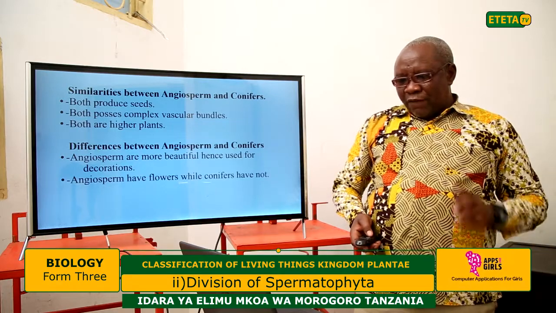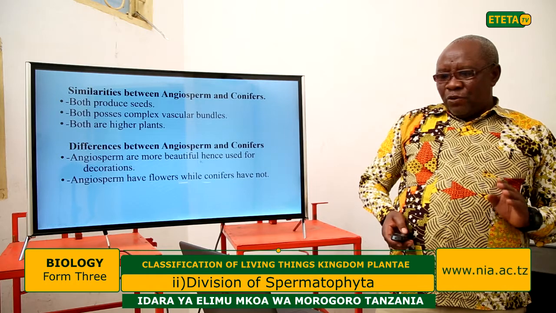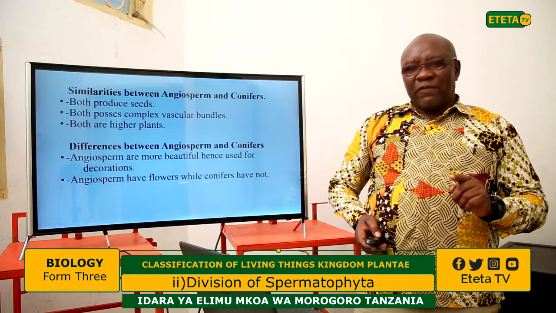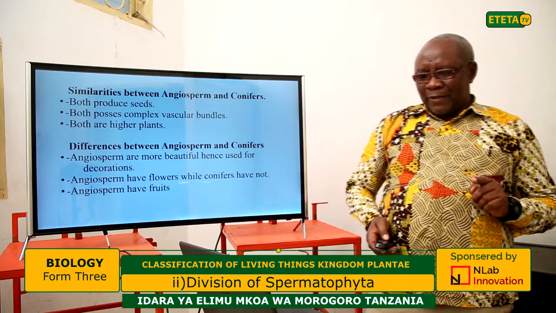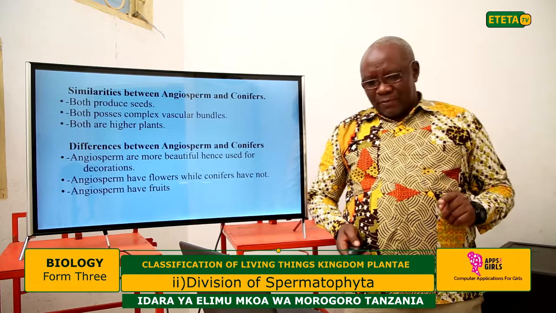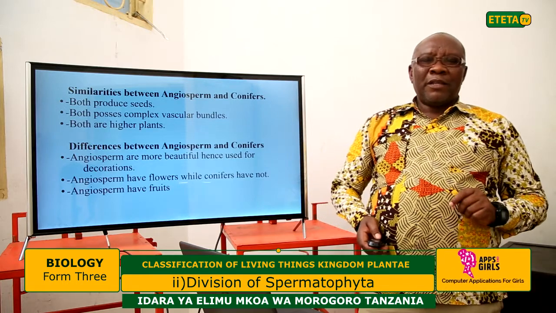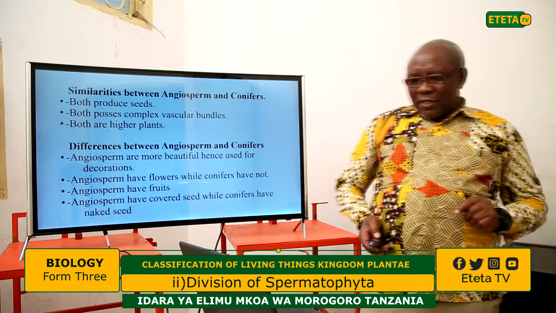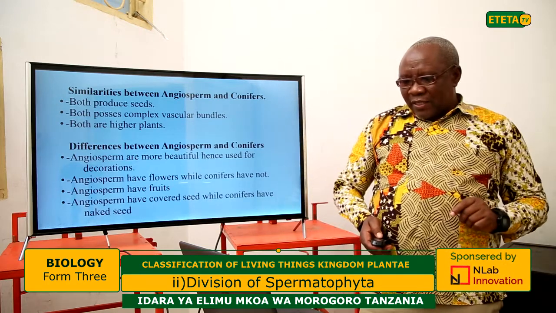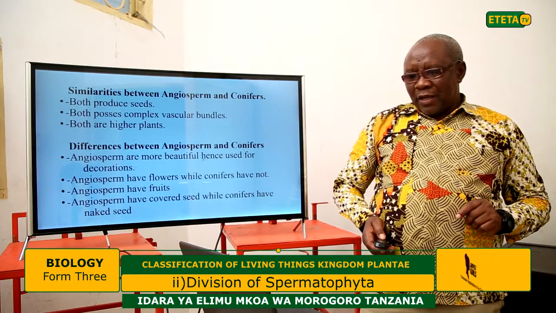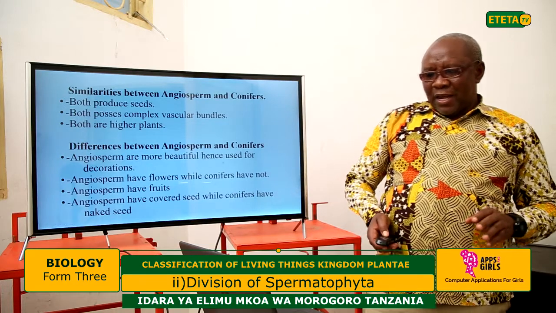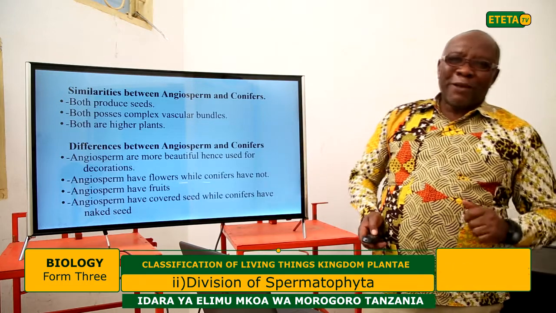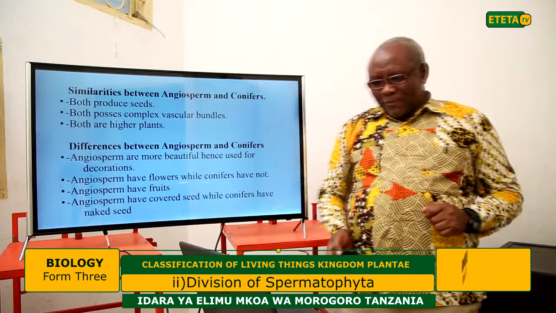Also, angiosperms have flowers while the conifers have not. Angiosperms have fruits, while the conifers don't have fruits. Angiosperms have covered seeds, while the conifers have naked seeds. Both produce seeds, but conifers have naked seeds, while the angiosperms have closed seeds.